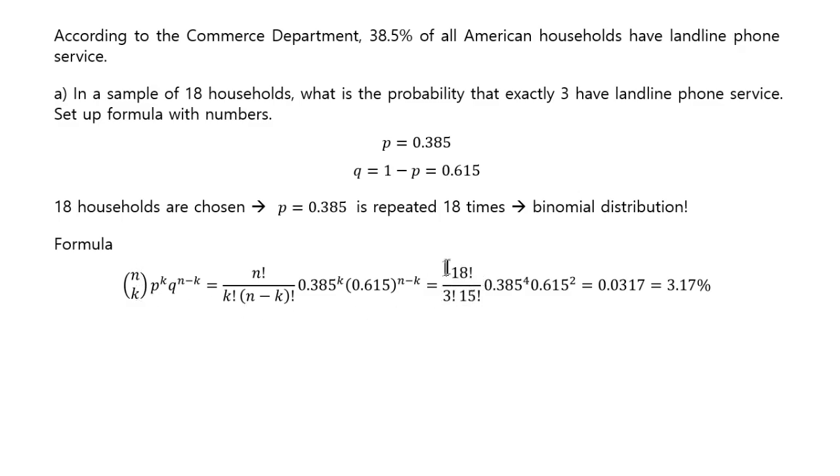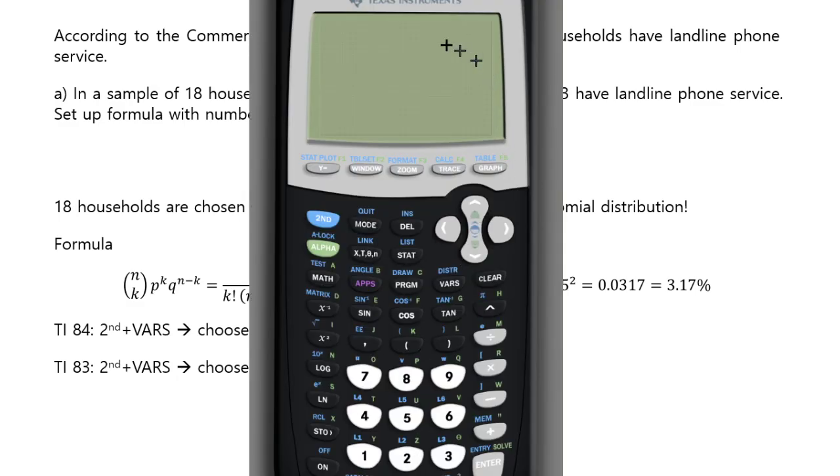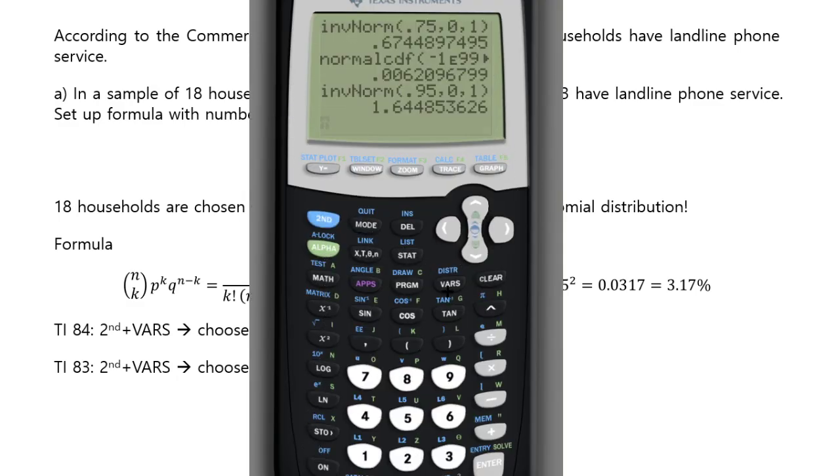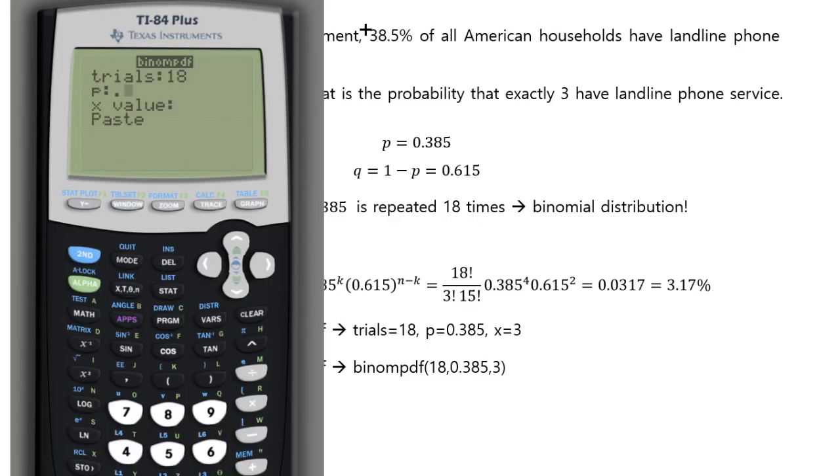And of course, this can be computed using the nCr function in your calculator, and you would get 3.17. But rather than doing this, the more efficient way to do it in a calculator would be to use 2nd VARS and binomPDF. So go to 2nd VARS, which gives you all the distributions, and then you have the binomPDF, or some people call this binomPMF, and you put in trials. Well, we have 18 houses, and each house has 0.385, as you can see right here.